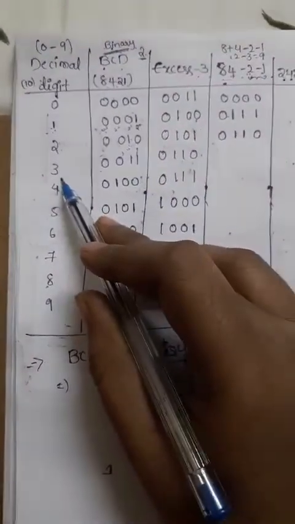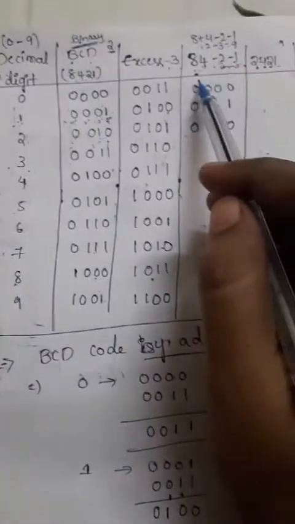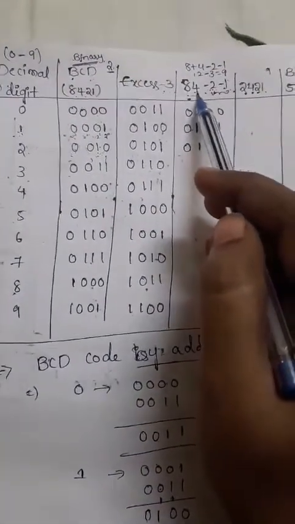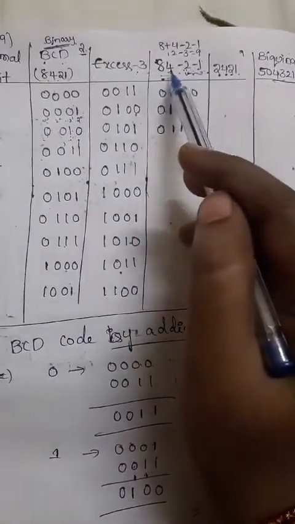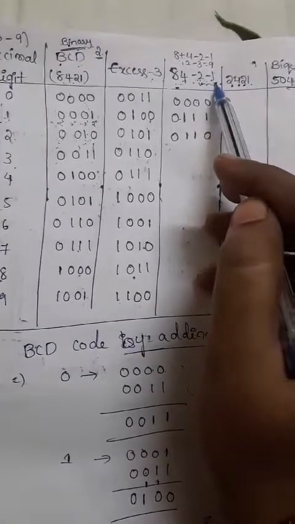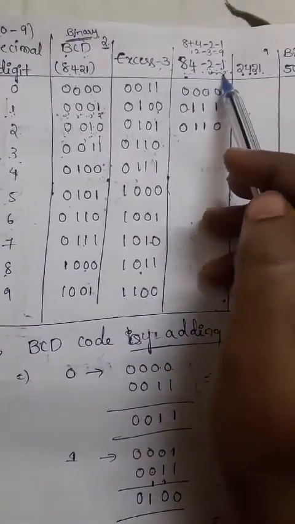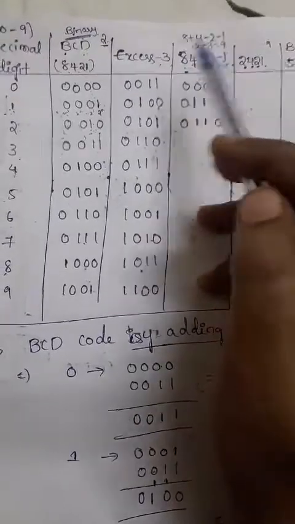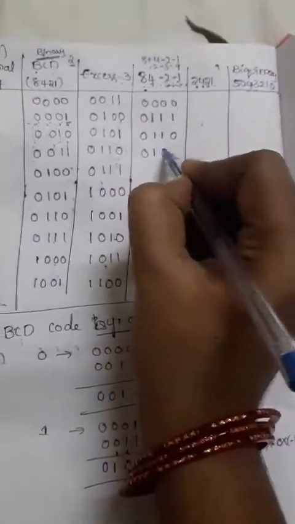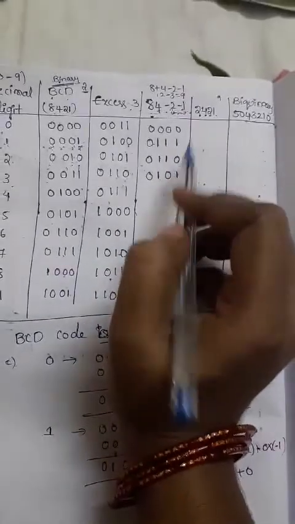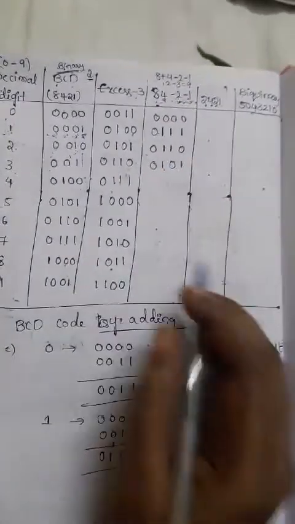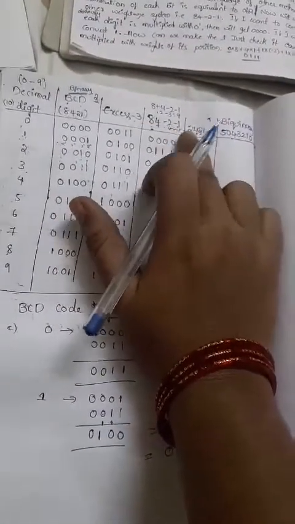Next, we need to get the value 3, right? So how to get 3 here? Just observe here: 4 minus 1 directly gives the value 3. 4 minus 1 is nothing but 3. That means 4 is highlighted and minus 1 is highlighted. So the remaining 8 and minus 2 values will be zeros. So I can write 0 1 0 1. 1 into 4 is 4, minus 1 into 1 is minus 1, 4 minus 1 is 3. So this is the procedure we need to follow to write the 8 4 minus 2 minus 1 code.